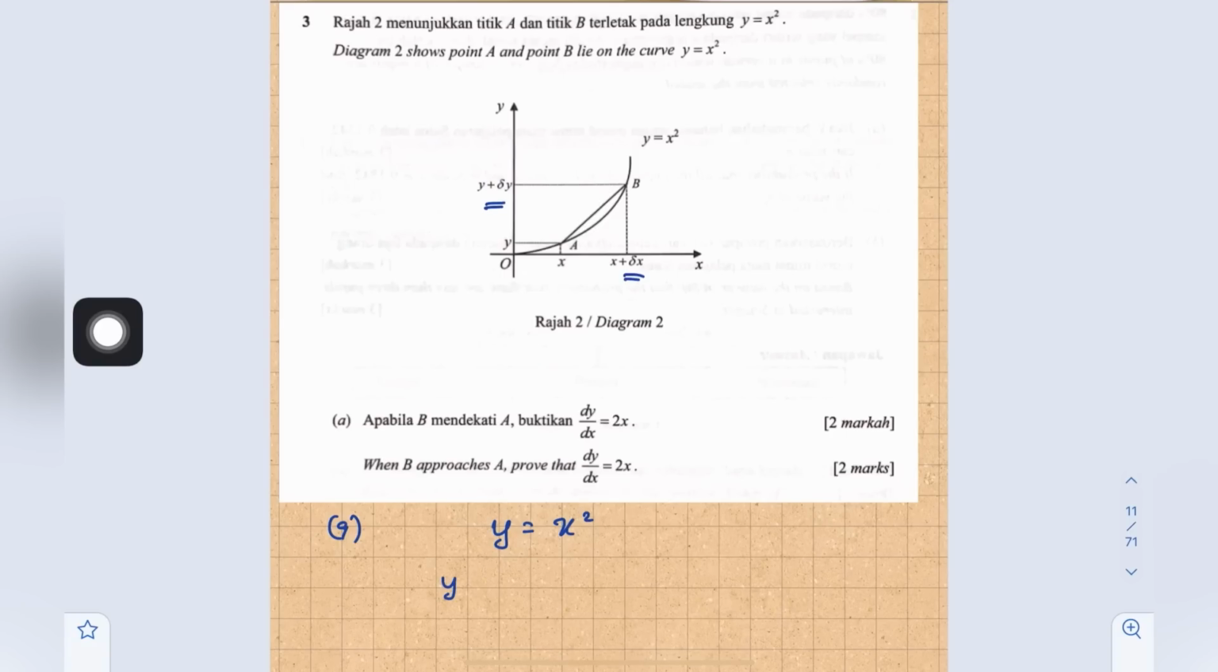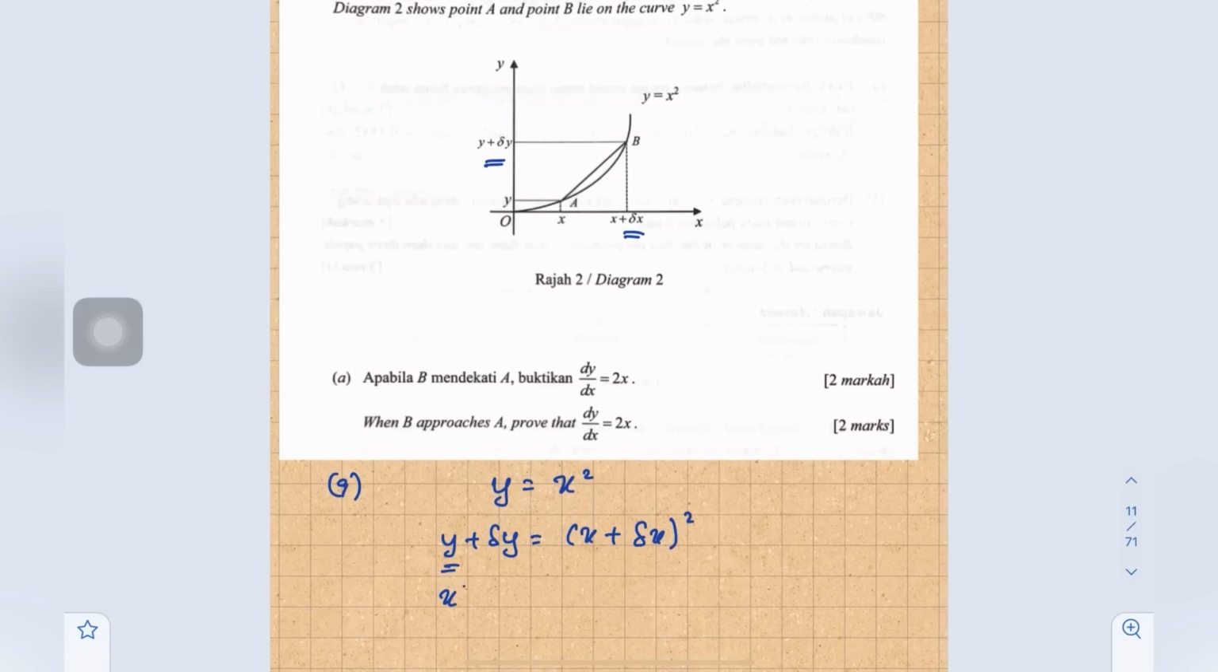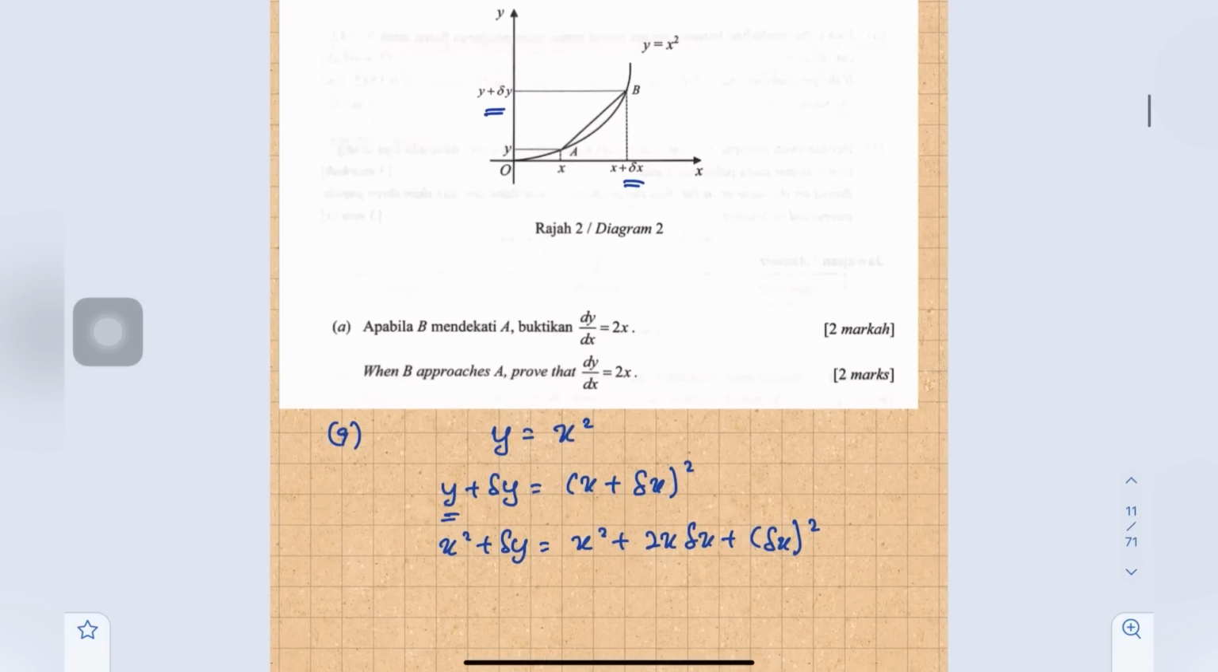So y we have to add delta y and x we have to add delta x. Okay, so y is x squared. So we substitute there, the right side we have to expand. So we'll get x squared plus 2x delta x plus delta x squared. Okay, so then this one we can eliminate. So here we have delta y is 2x delta x plus delta x squared.